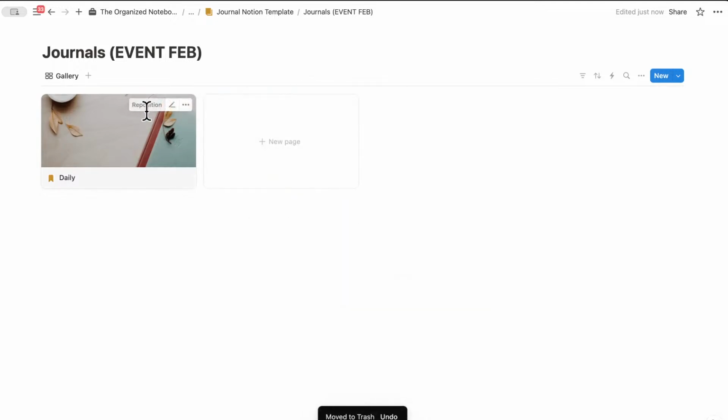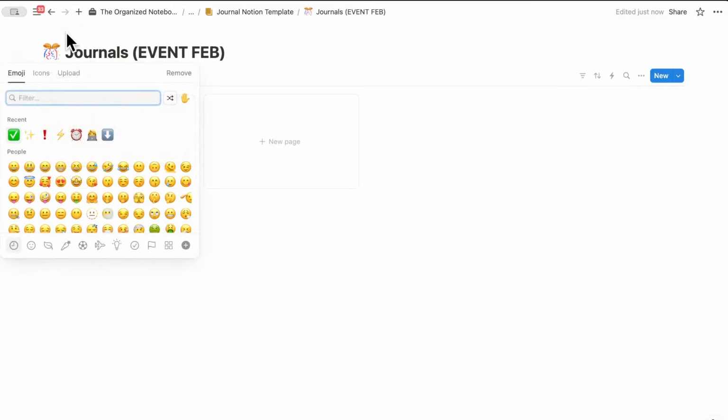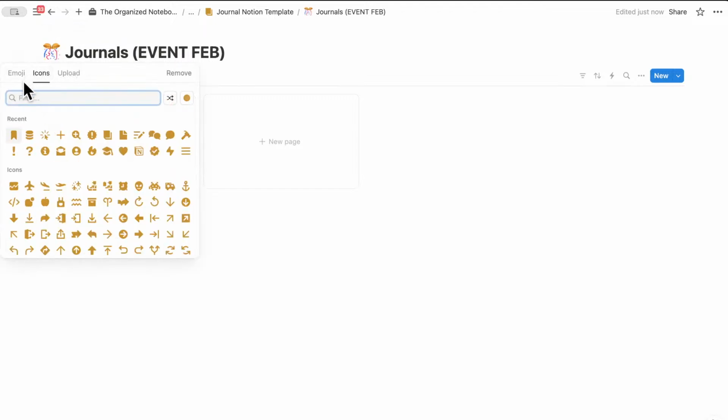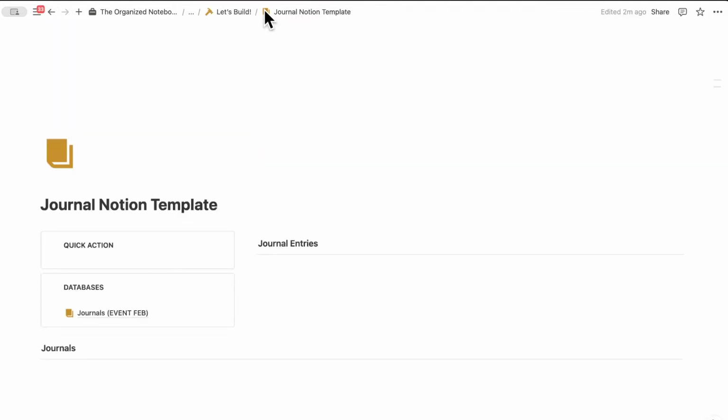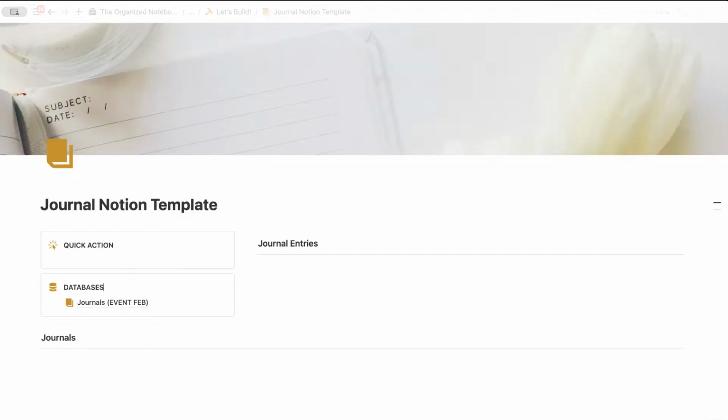So we're going to pause here for the journals and then create the journal entries, and then we're going to connect them together. So let's go ahead and add an icon here as well. And for journals, I'm just going to choose this kind of closed book and then go back. So now we have our journals.